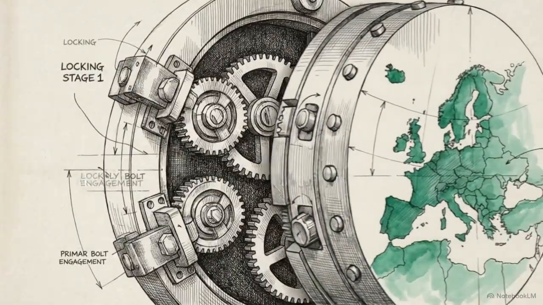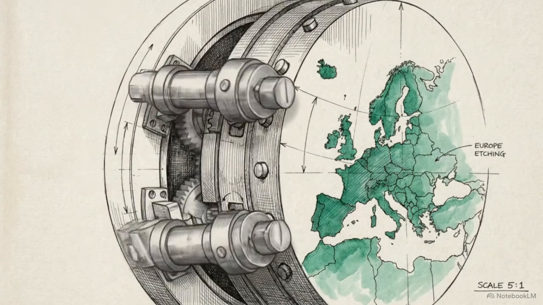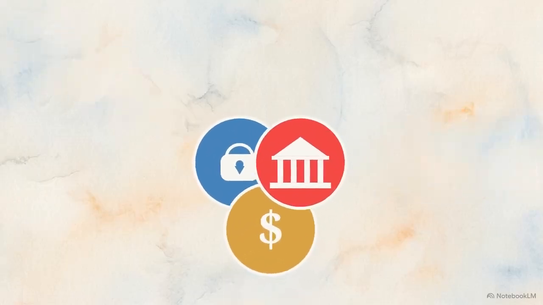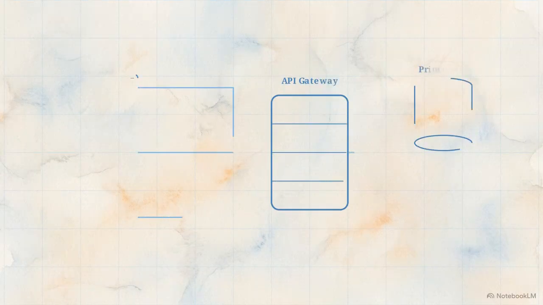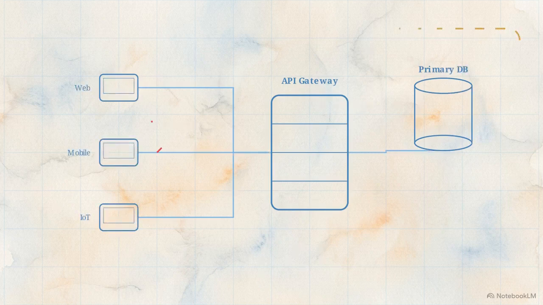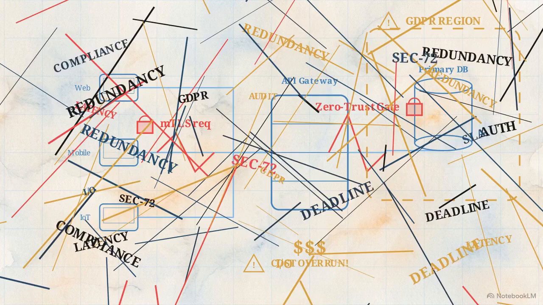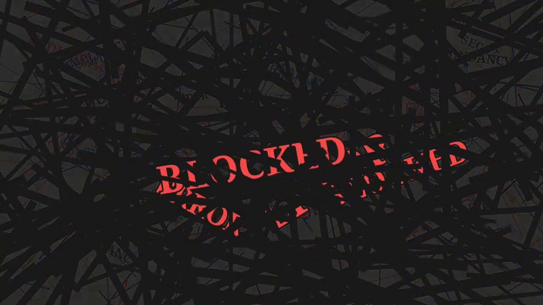Meanwhile, the chief regulatory officer needs proof that user data stays geographically isolated to comply with local privacy laws. In systems engineering, these competing demands are called stakeholder concerns. If you try to document all of these distinct concerns on a single traditional architectural drawing, the system breaks down. You get a blueprint covered in hundreds of conflicting annotations and intersecting lines. It becomes a dense, unreadable mess.